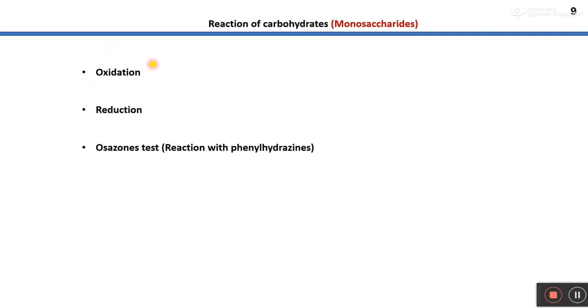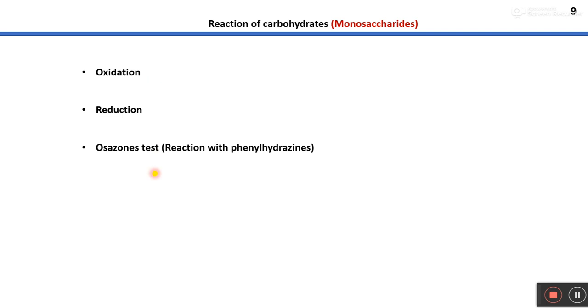Through oxidation reaction, aldehyde and ketone groups generally convert into a carboxylic acid group, right? And this is the way through which oxidation takes place in carbohydrates. In the reduction reaction of carbohydrates, the aldehyde and ketone groups convert into alcohol groups.